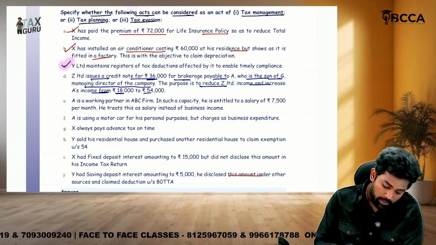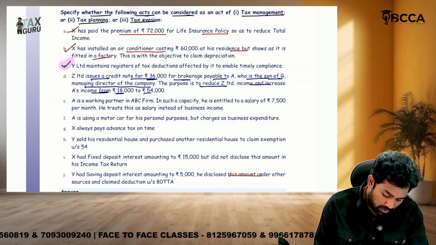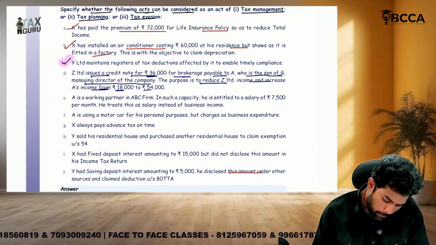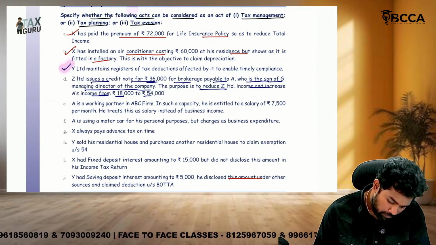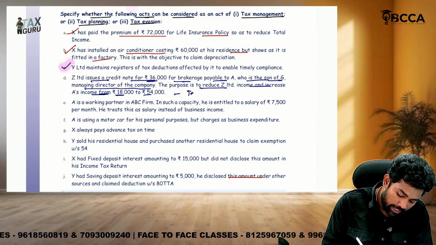Sir, what has to be given to A was given to G. Why? If it is 36,000, okay, which is like what? Falsely wrong. Okay, tax evasion.